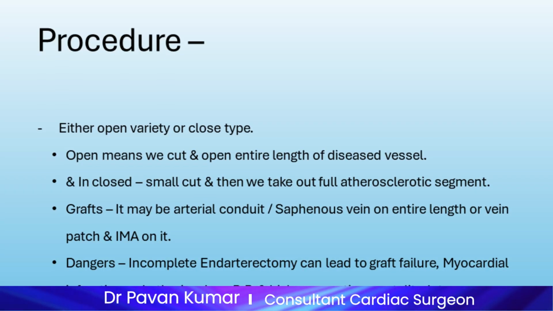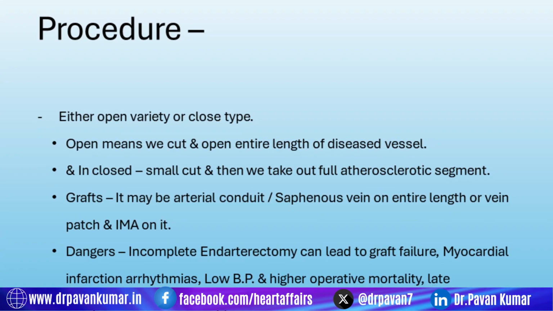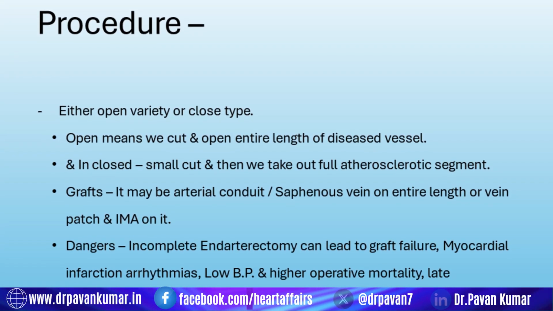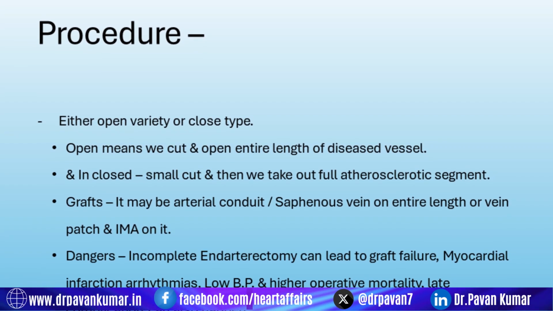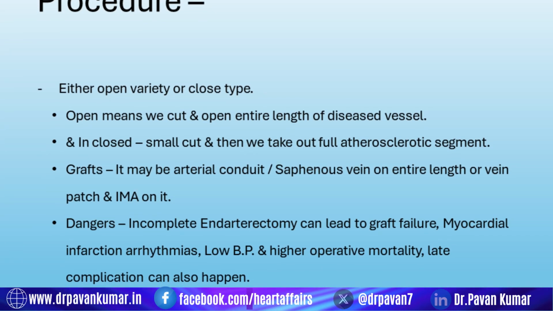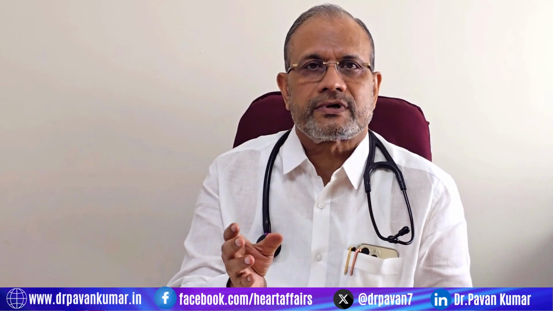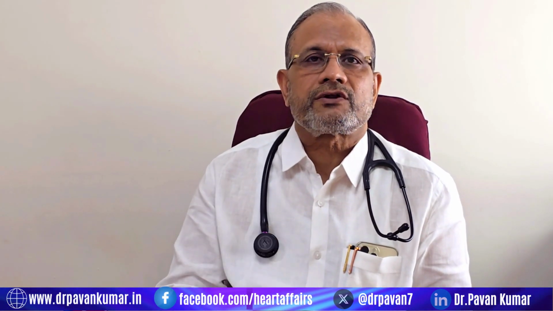Now, the procedure is very simple. How do we do this procedure? Either we cut open the full length of the coronary artery, what we call an open endarterectomy, and throughout the length we put a vein graft or internal mammary artery. Or we make a small incision, what we call a closed endarterectomy, and through that small incision we core out the intima and the media distal to that incision and proximal to that incision in the coronary artery. And at that incision we put a graft.